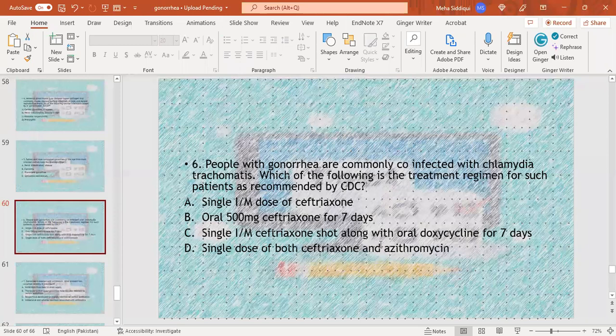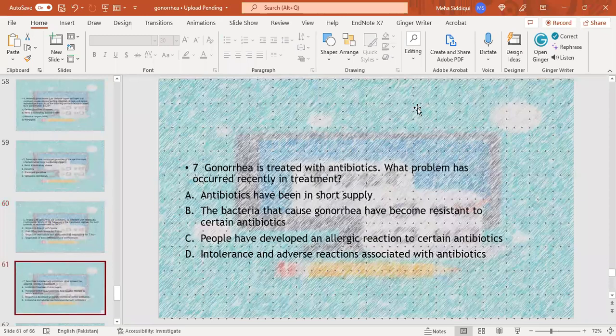MCQ number 6. People with gonorrhea are commonly co-infected with Chlamydia trachomatis. Which one of the following is the treatment regimen for such patients as recommended by CDC? Single IM dose of ceftriaxone, oral 500 mg ceftriaxone for 7 days, single IM ceftriaxone shot along with oral doxycycline for 7 days, single dose of both ceftriaxone and azithromycin. C is the right option.